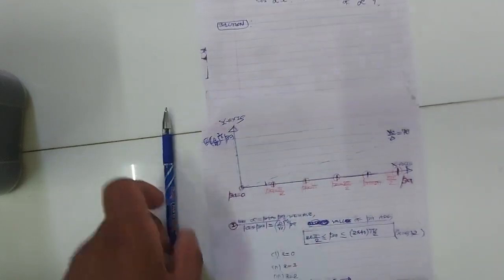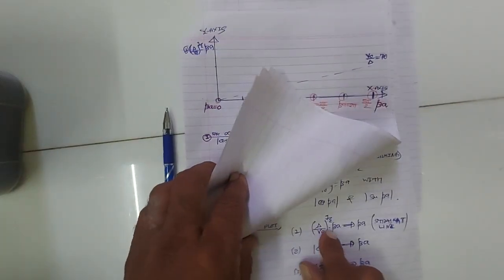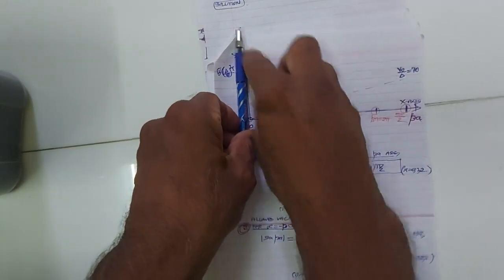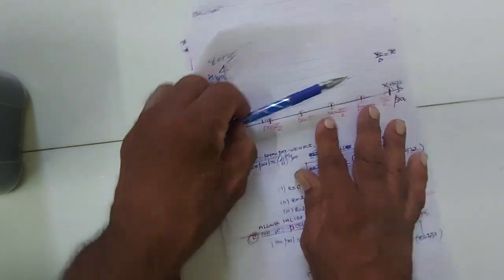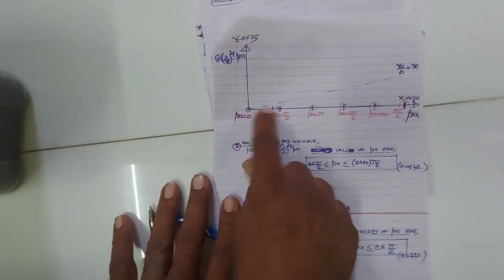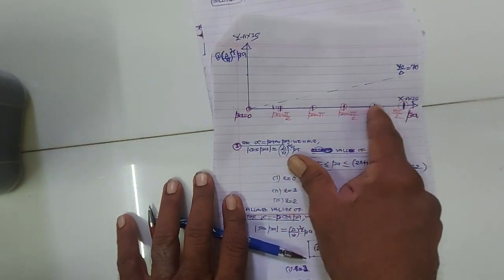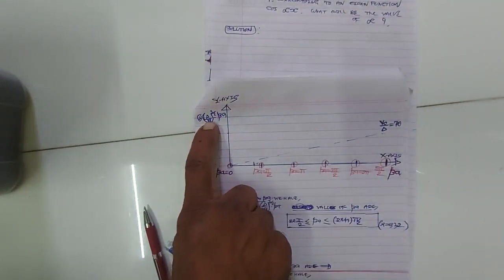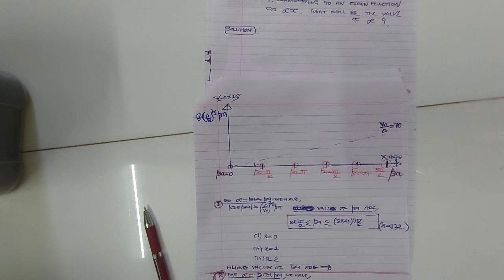So let us take del upon v0 raised to 1 by 2 beta along the y-axis, and along the x-axis we take different values of beta: 0, pi by 2, pi, 3 pi by 2, 2 pi, 5 pi by 2. As I told you, the graph of del upon v0 raised to 1 by 2 beta is a straight line graph. What kind of graph will we get?